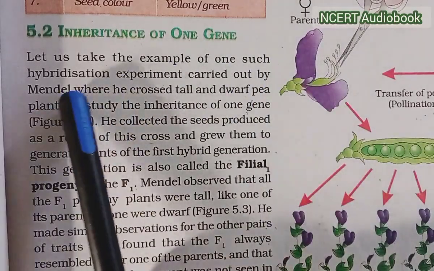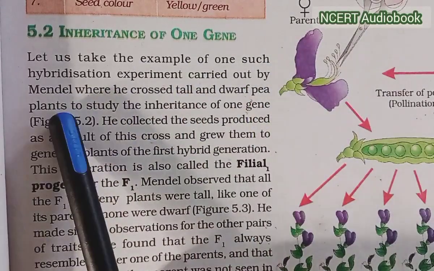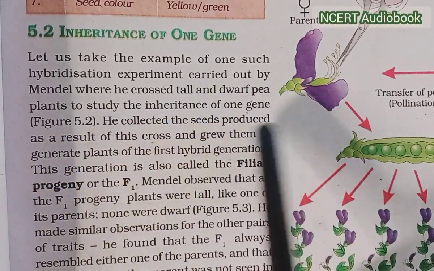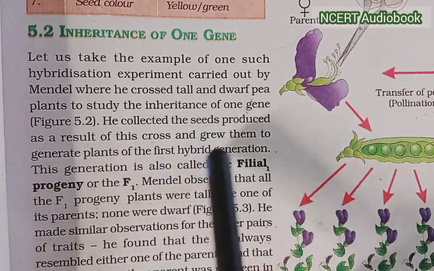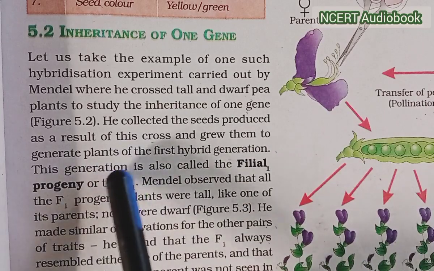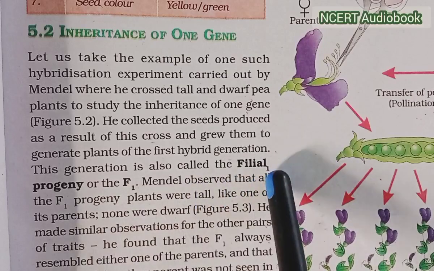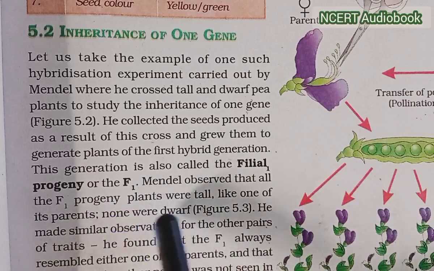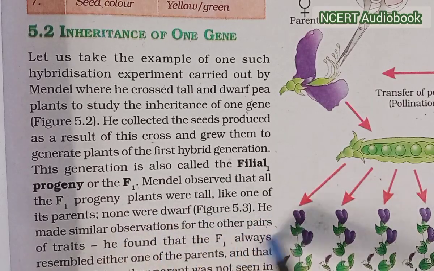Inheritance of one gene. Let us take an example of one such hybridization experiment carried out by Mendel, where he crossed tall and dwarf pea plants to study the inheritance of one gene. He collected the seeds produced as a result of this cross and grew them to generate plants of the first hybrid generation. This generation is also called the filial progeny, or F1. Mendel observed that all the F1 progeny plants were tall, like one of the parents. None were dwarf. He made similar observations for the other pairs of traits.